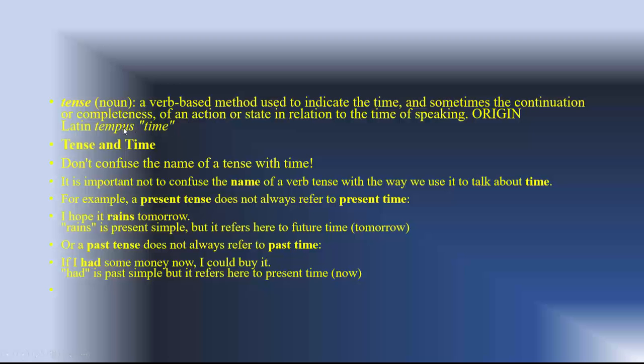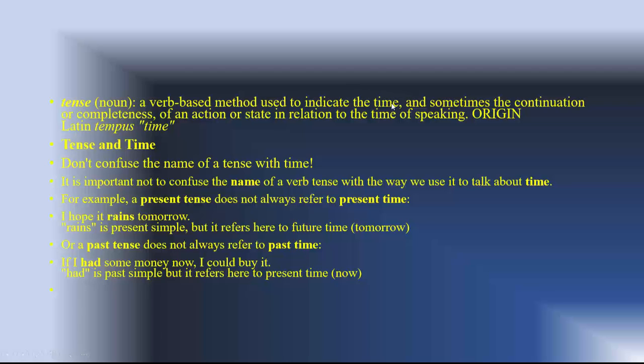Then there will be a single presentation devoted all for them because it will take several lectures. So just a summary, then we will be having them in detail in another presentation, another group of lectures. So a tense means a verb-based method used to indicate the time. The tense is the time for a verb only.